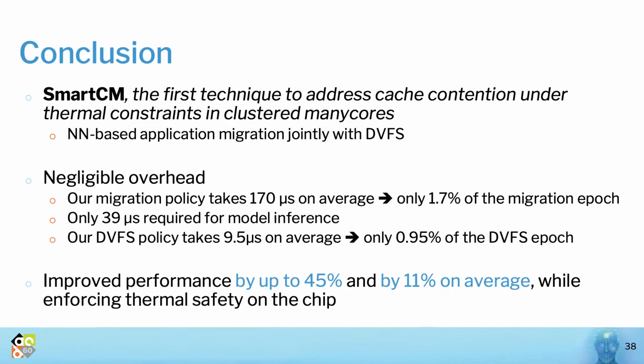To sum up, we have presented SmartCM, the first technique to address cache contention under thermal constraints in clustered Manycores using neural network-based application migration jointly with cluster-level DVFS. With an overhead of barely 1.7% of the migration epoch and only 1% of the DVFS epoch, SmartCM has improved the performance of applications by up to 45% and by 11% on average, while enforcing the thermal safety on the chip.